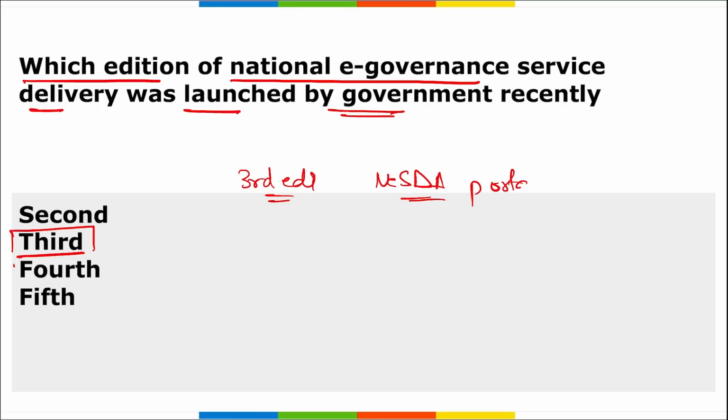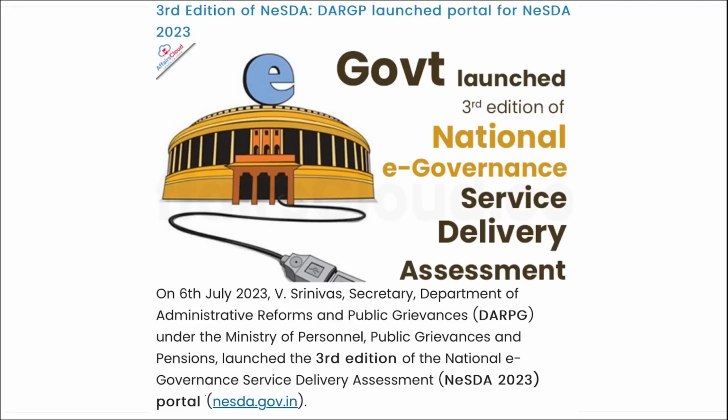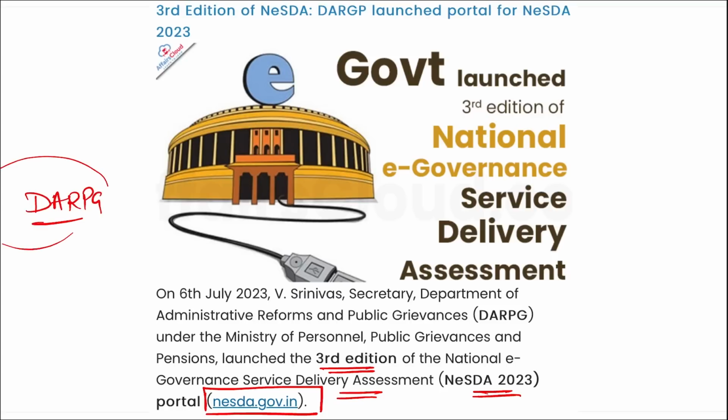It is a portal, and here you can see this is the portal that we are talking about, and it was the third edition of this NESDA 2023 portal that was recently launched. Remember, then it was launched by whom? It was launched by DARPG, that is your Department of Administrative Reforms and Public Grievances.